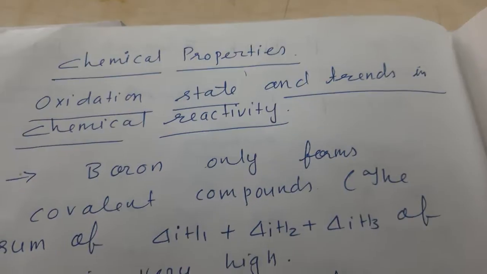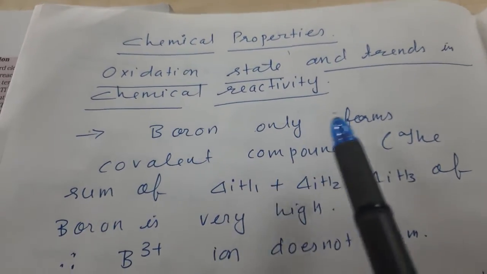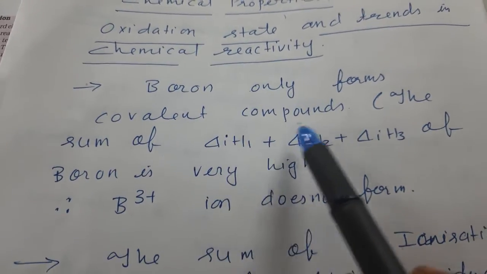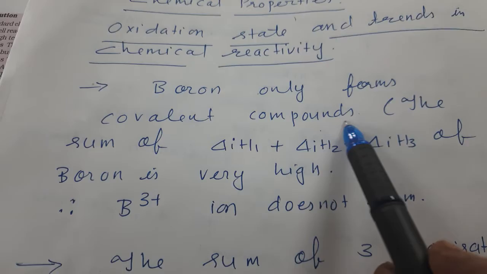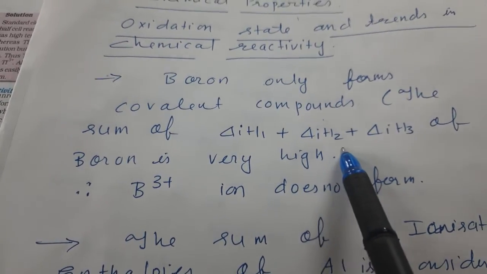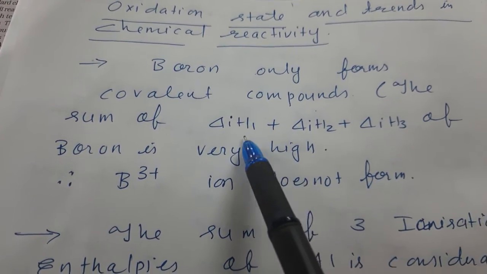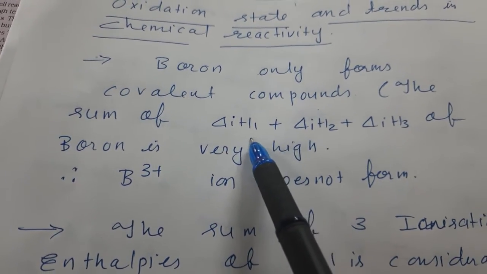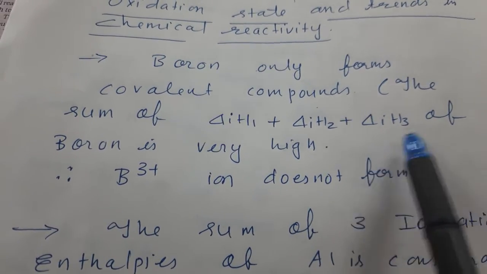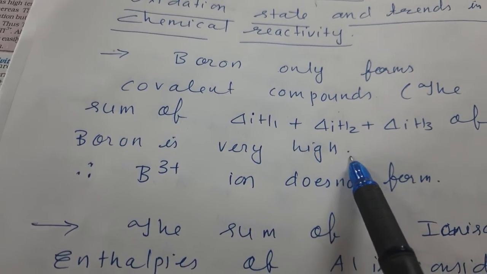Then comes chemical properties. Oxidation states and trends in chemical reactivity. Boron only forms covalent compounds. Boron does not form ionic compound. The sum of delta IH1, delta IH2, delta IH3, that means first ionization enthalpy, second ionization enthalpy and third ionization enthalpy, the sum of all these enthalpies of boron is very high.